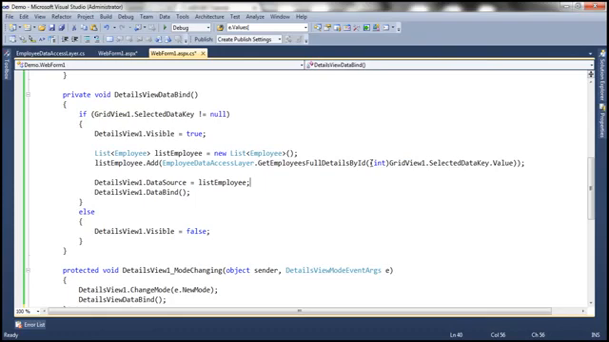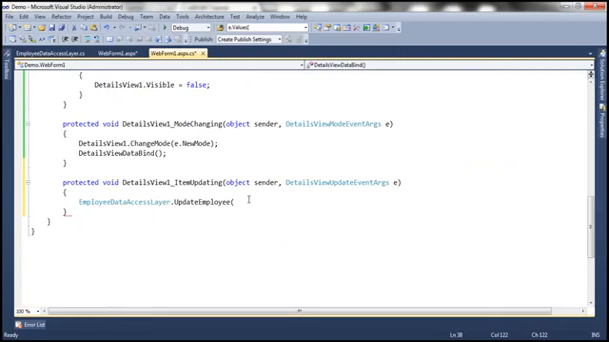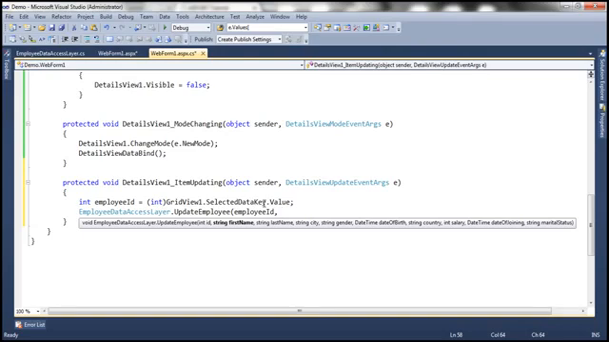Because that's what is selected within the GridView control, and that's what is displayed within the DetailsView control. So I'm going to copy this piece of code. So let's say int employeeID is equal to that one. So we can pass that employee ID to this method. And then we need to retrieve the first name, last name, city, etc.